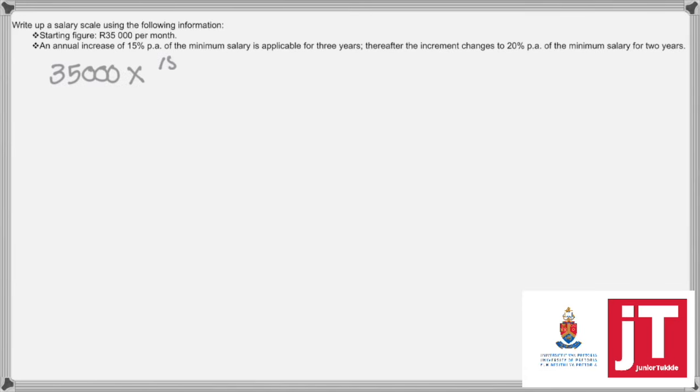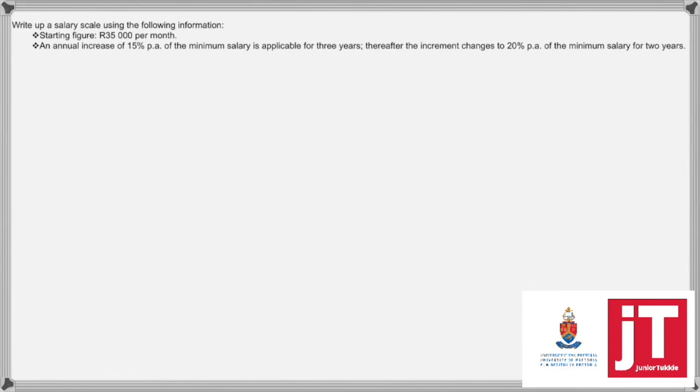Okay. Question 6 asks us to write up a salary scale using the following information. We start with a figure of 35,000 Rand per month. And then there's an annual increase of 15% per annum of the minimum salary, applicable for 3 years.